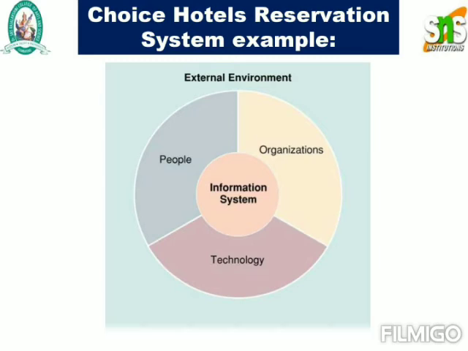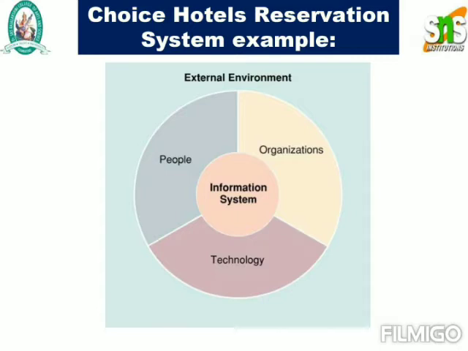Now let us consider an example of an information system in the external environment. In the external environment, there are three different things: people, organization, and technology. The information system will control all three activities. The people are the persons working in the particular concern, and they'll have many different sub branches or sub companies.